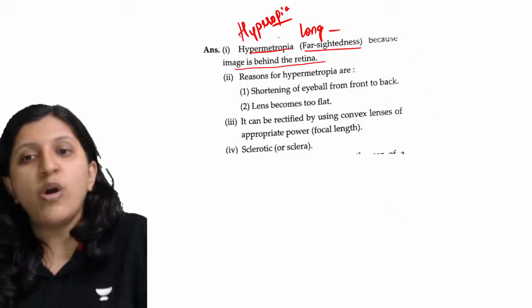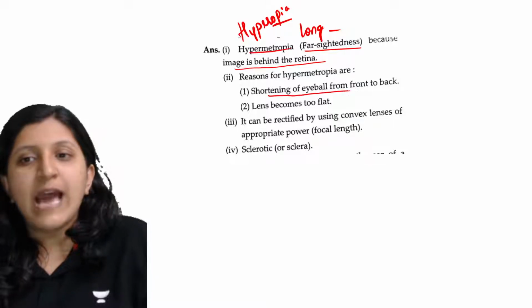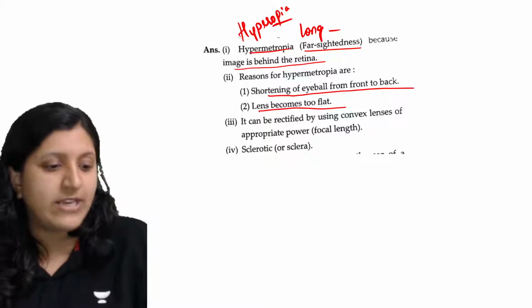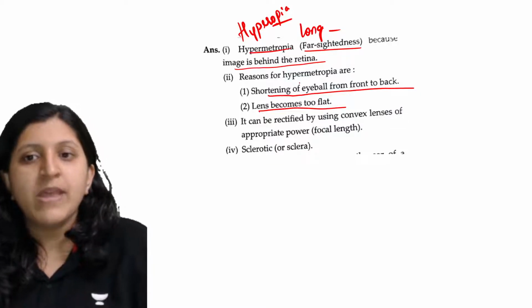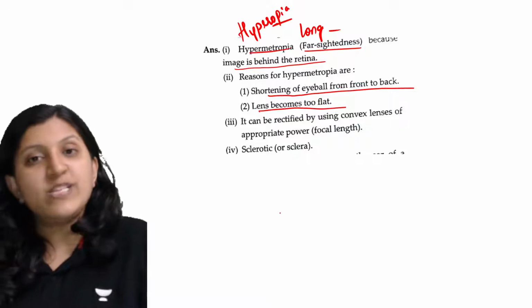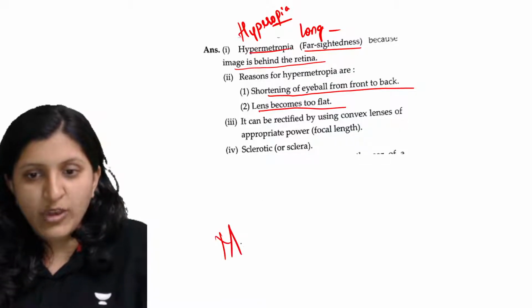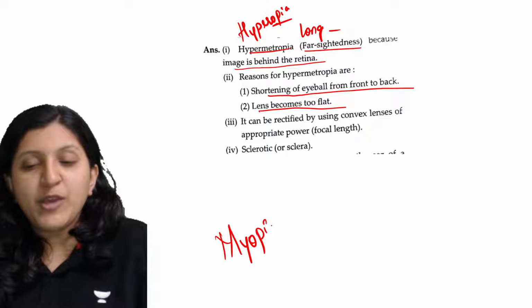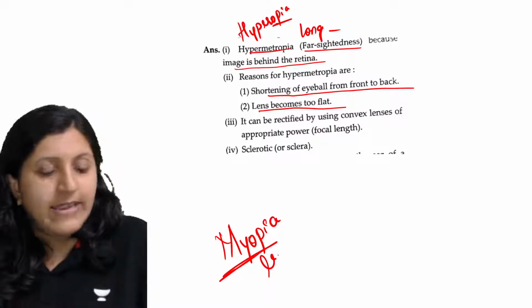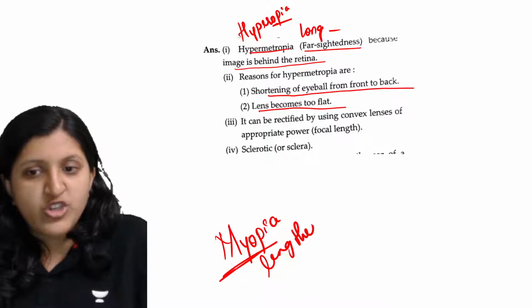So what is the cause? Shortening of the eyeball from front to back. The lens has become too flat. In the previous one, myopia, the lens was too curved. In myopia, what was the condition? The eyeball had lengthened, it was not shortened.